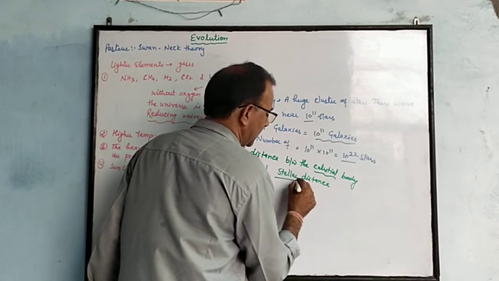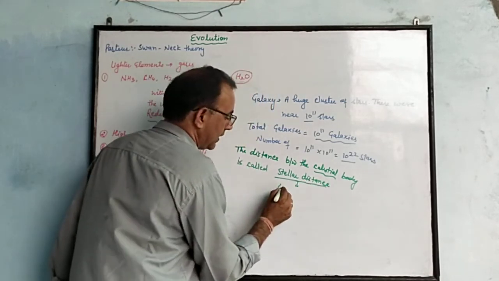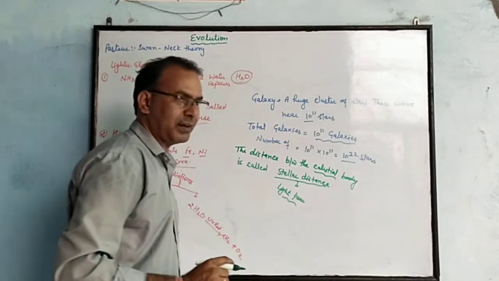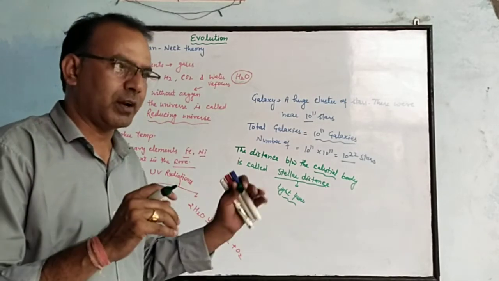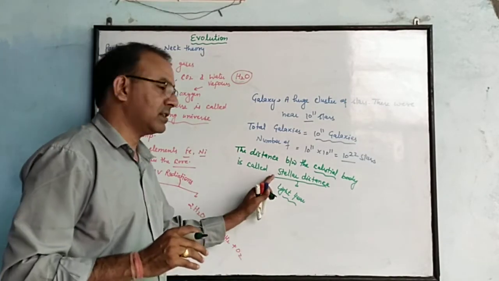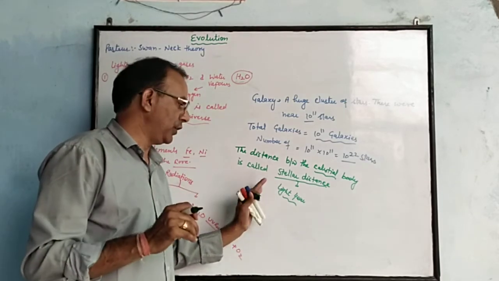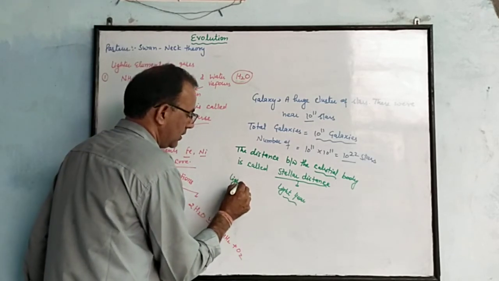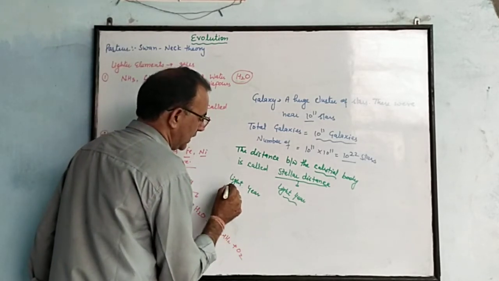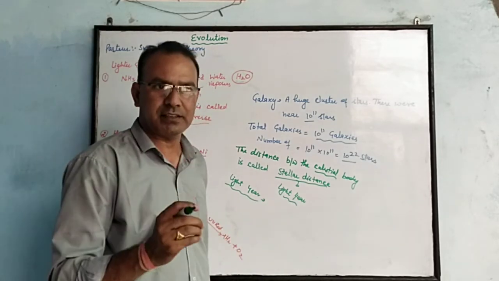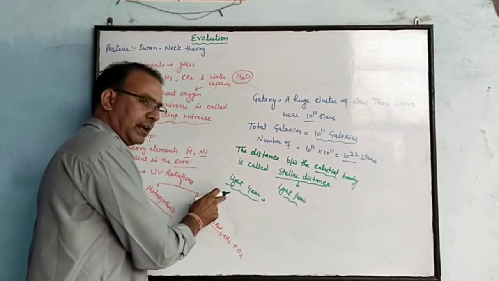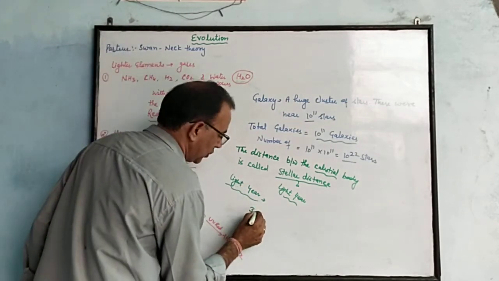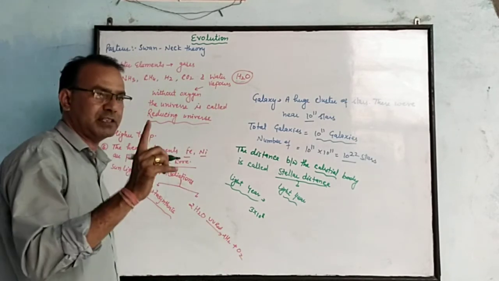This stellar distance is measured in light years, because it is a very long distance. The distance between one celestial body and another is called stellar distance. What is a light year? A light year is the distance traveled by sunlight in 1 year. The speed of sunlight is 3 into 10 power 8 meters per second.